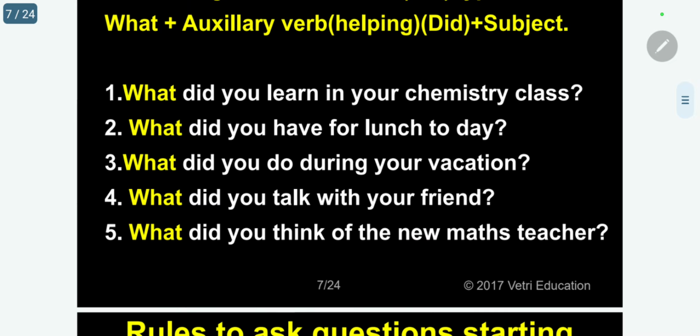We are using the past tense did. So now I am using it with what. What did you learn in our chemistry class?